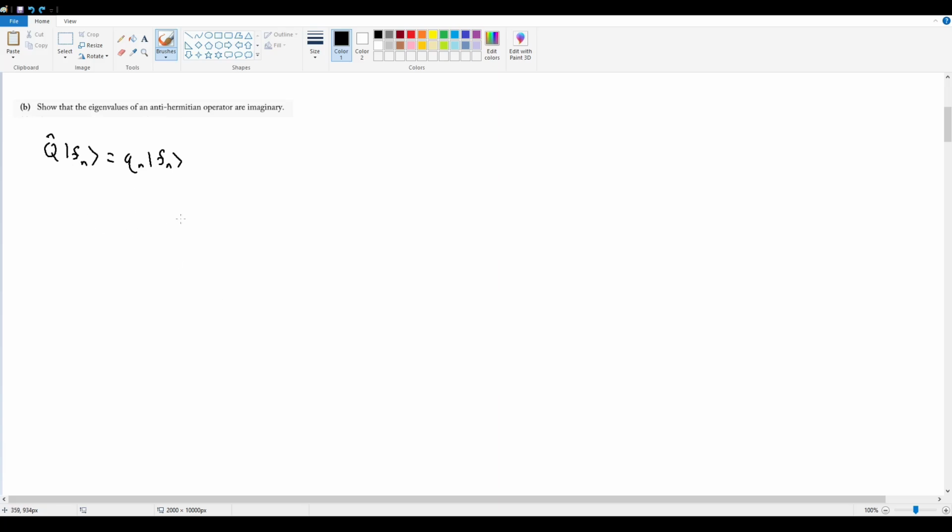Suppose that I just arbitrarily decided to multiply a bra on both sides on the left. So if I do f_n with itself on the left, and on the right, f_n with itself as well. Now this term is an eigenvalue, right? It's not a function. It can just come out of the inner product.